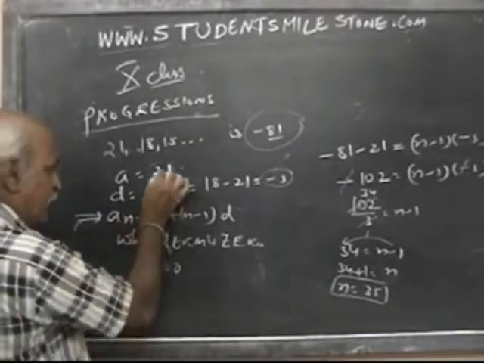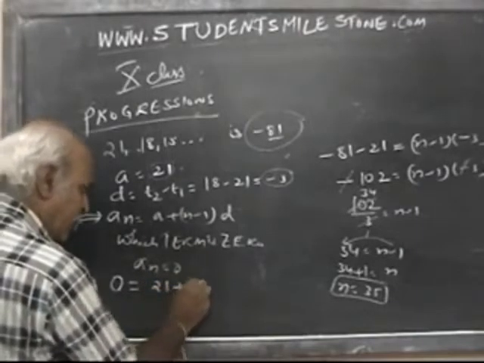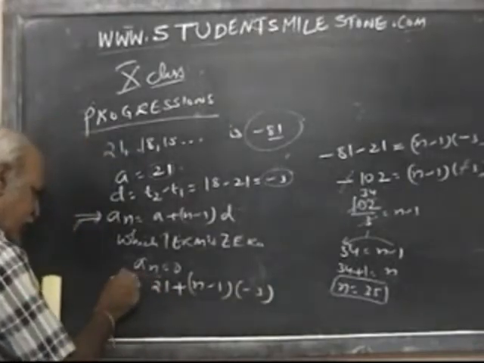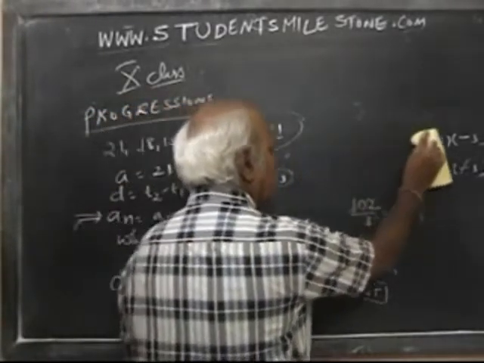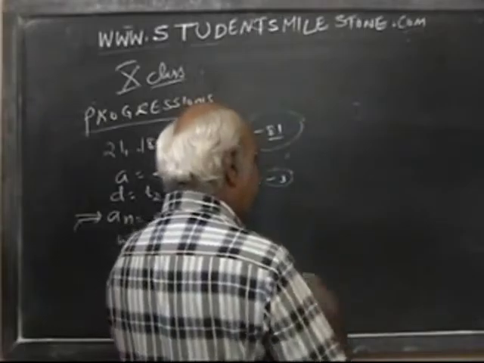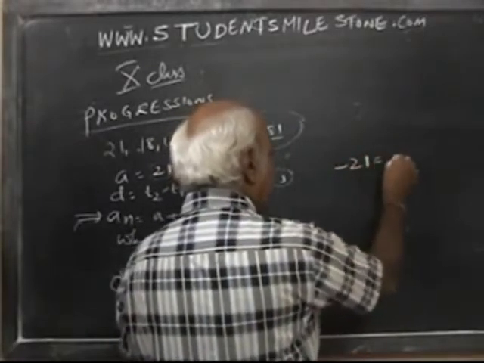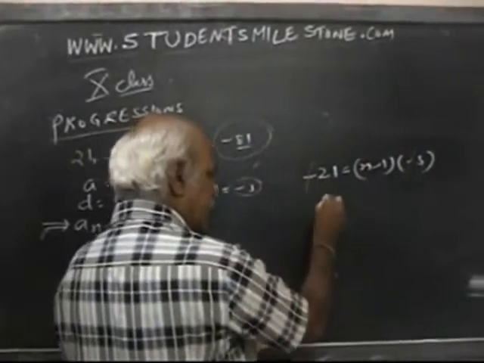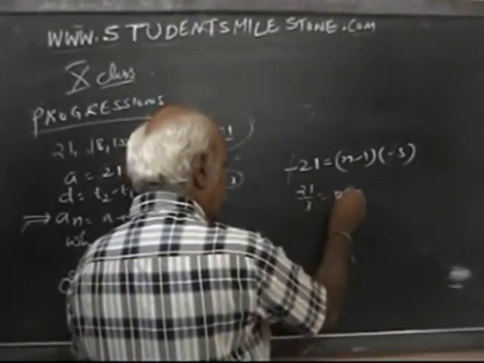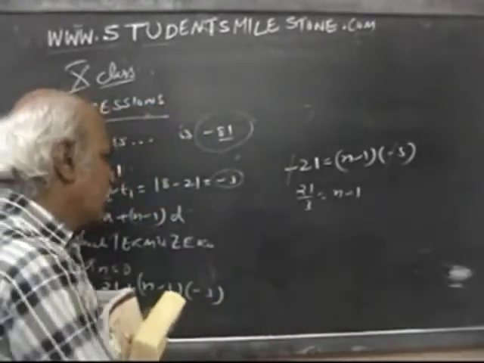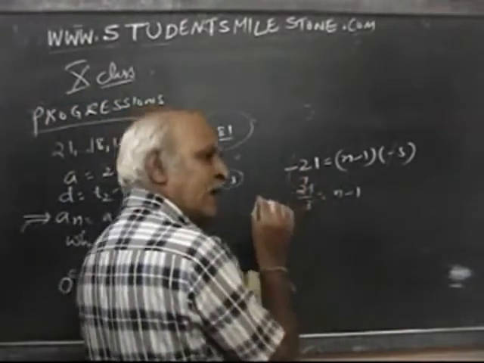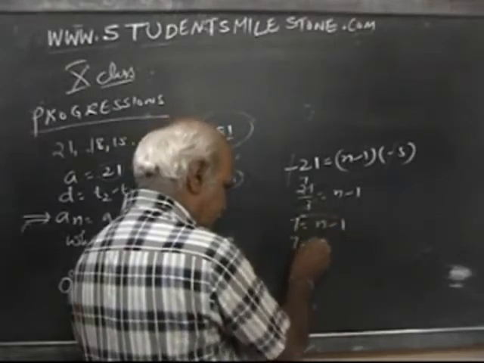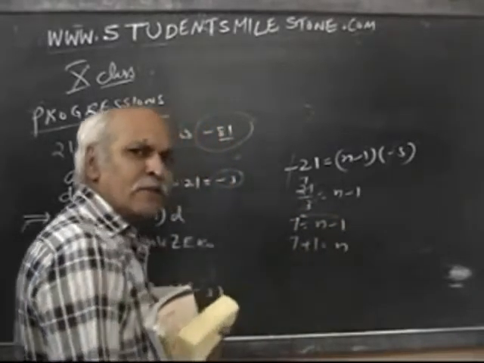0 is equal to, what is the a value? 21 plus n minus 1 into d value. What is d, sir? Minus 3. Bring 21 this side. So it becomes minus 21 is equal to n minus 1 into minus 3. Minus minus cancel. So 21 by 3 is equal to n minus 1. Now 3 will go how many times? 7 times. So 7 is equal to n minus 1. Bring again minus 1 this side. 7 plus 1 is equal to 8.